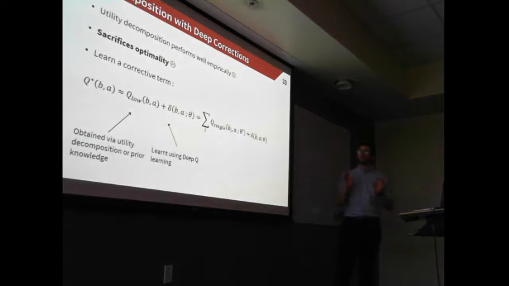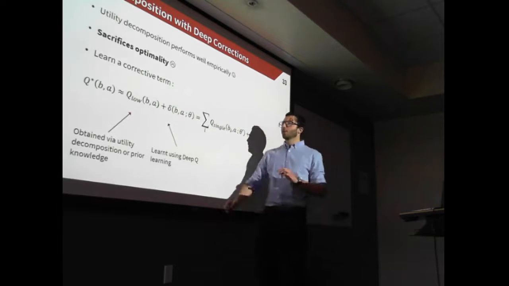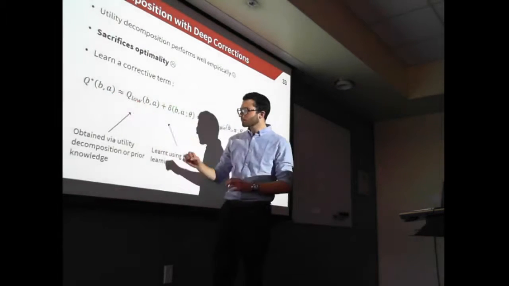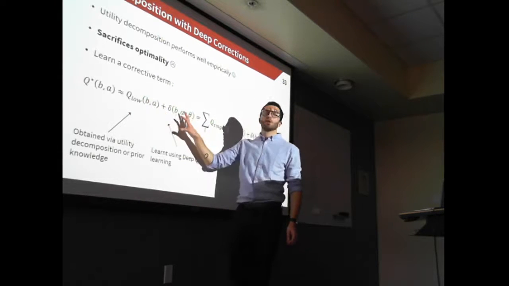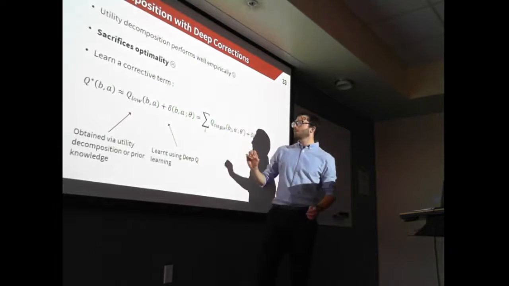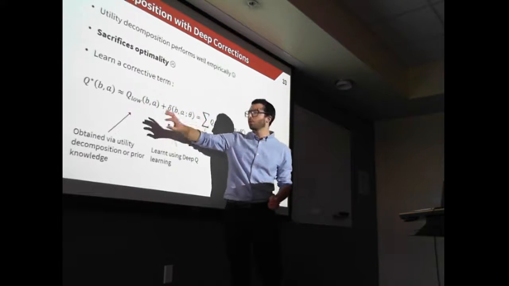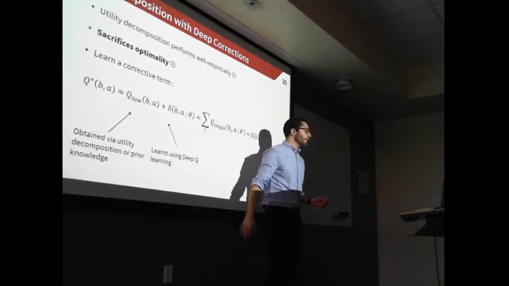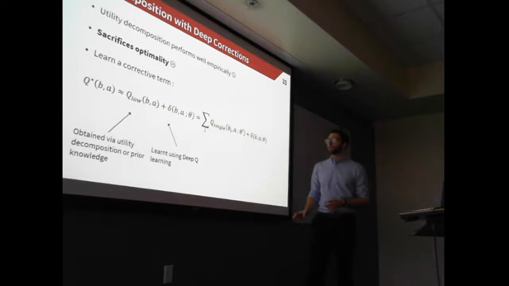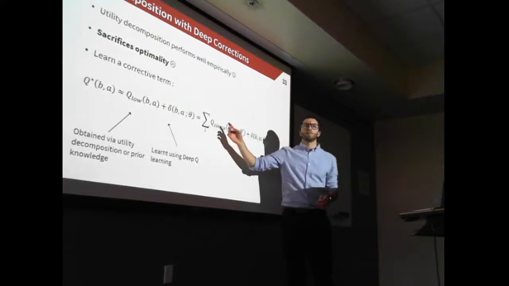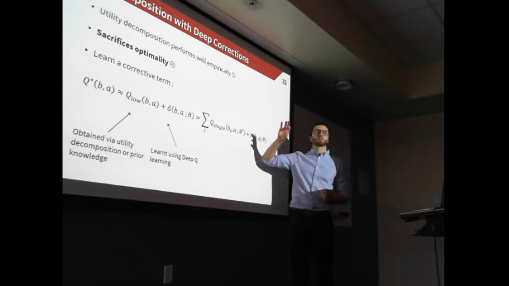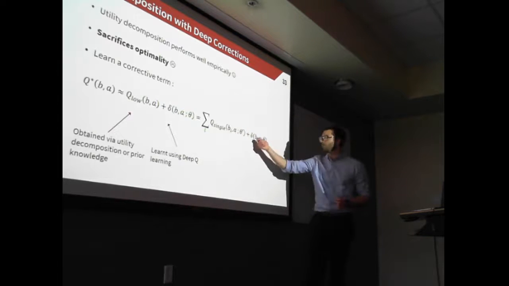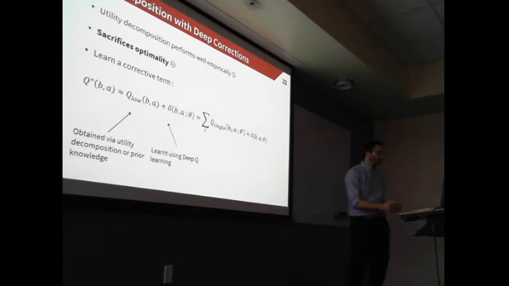The main idea with the correction method is that we'll assume the value function can be written as a low fidelity approximation, this Q low, and a corrective term delta. Here, we saw in the previous section that we can compute this low fidelity approximation very efficiently using the decomposition method. So we could replace Q low by summing the individual utilities or taking the minimum, for example. And then from this approximation, we are going to try to refine it by learning this corrective term delta. To learn delta, we are going to use reinforcement learning.